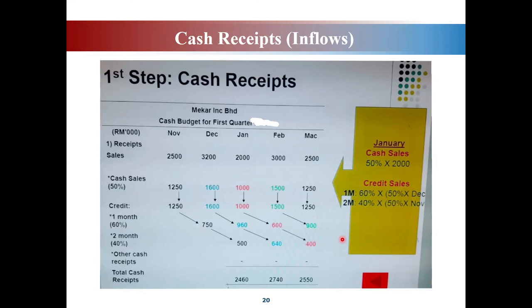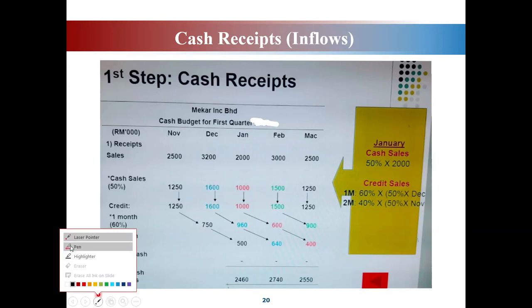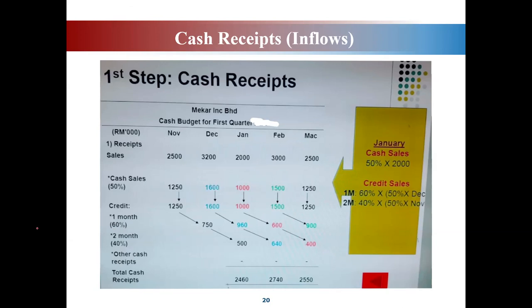Okay, this is one of the illustrations that can help you to understand more. So just now I've shown you the flow, isn't it? Okay, these are the cash sales, and these are the credit sales. Because for January 1,000 in cash, and the balance 1,000 is in credit, 50% just now, isn't it?